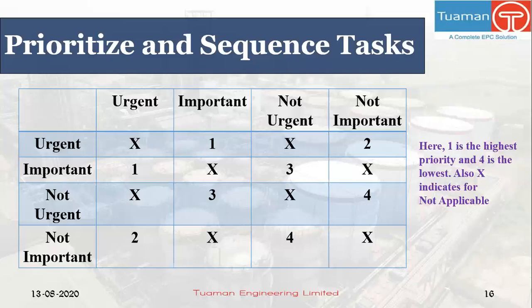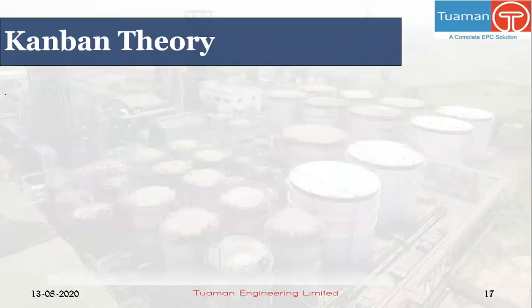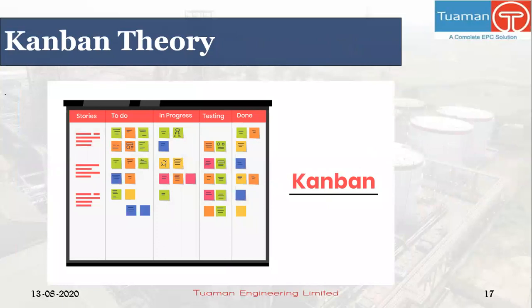Priority 3 has been given to the task which is important but not urgent. Since this is not an urgent case, we have taken it after the previous case. The last case is not important and not urgent, so the priority is 4. The table is really very useful while deciding the priority of multiple tasks. Also, we can have an n by n table where n is the number of factors deciding the priority of the task. Next is Kanban theory.